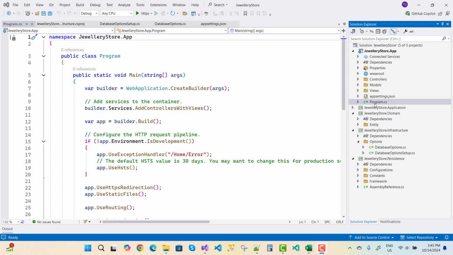Okay, now just after that I want to add the extension method. Now the next thing is to call DatabaseOptionSetup in the Program.cs file.